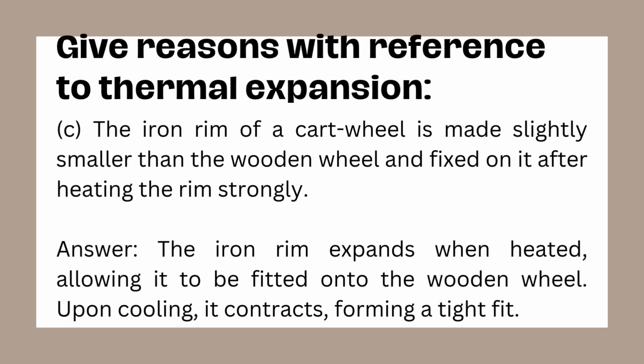Question. Why is the iron rim of a cartwheel made slightly smaller than the wooden wheel and fixed on it after heating the rim strongly? Answer. The iron rim expands when heated, allowing it to fit over the wooden wheel. Upon cooling, it contracts, forming a tight fit. Explanation. This happens due to thermal expansion. When heated, the iron rim expands, and as it cools, it contracts, securing itself tightly on the wooden wheel.